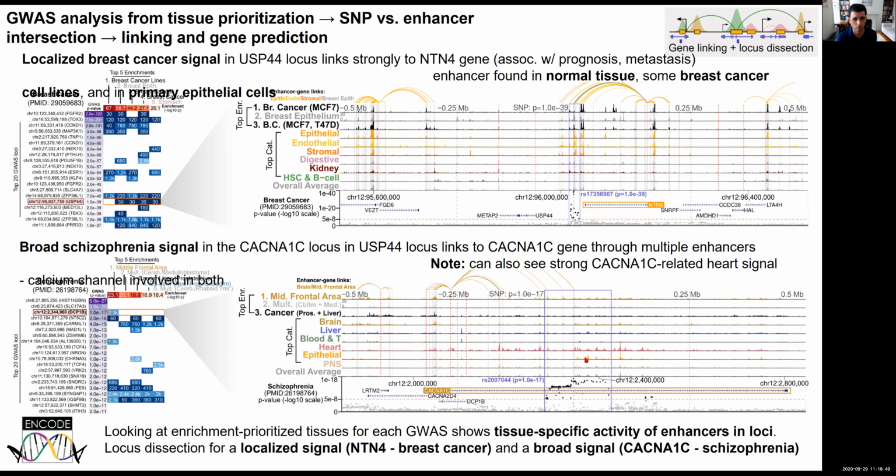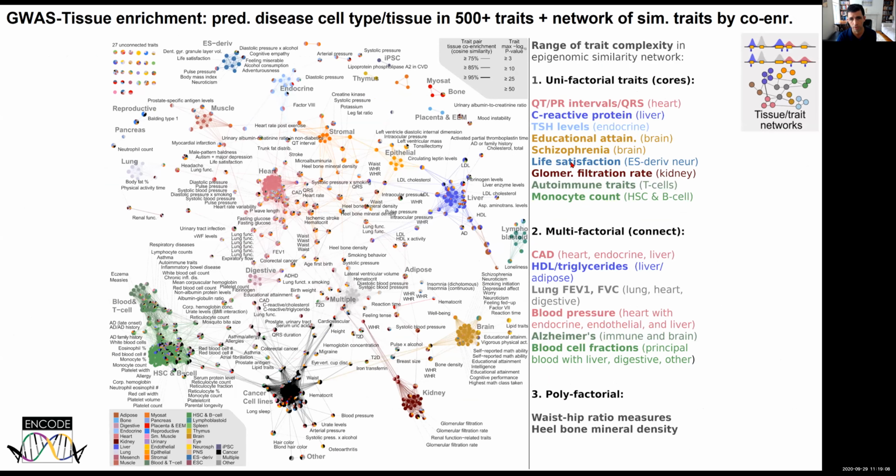Here's another example with a schizophrenia association pinpointing this calcium receptor in brain specific enhancers. And you can see this very broad region of association corresponding to these broad enhancers in contrast to this very narrow region of association corresponding to these narrow enhancers.